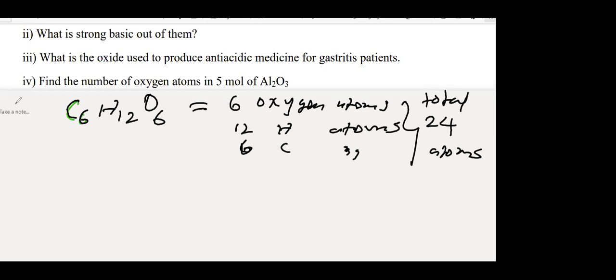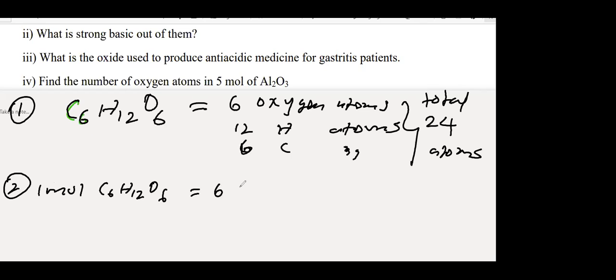This is number 1. Number 2, I'll take 1 mole of glucose. Now it's a different scenario. Now you have to tell the answer also in mole. 6 moles of oxygen atoms.